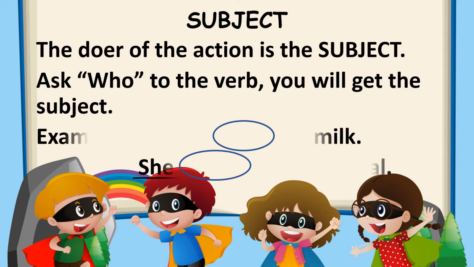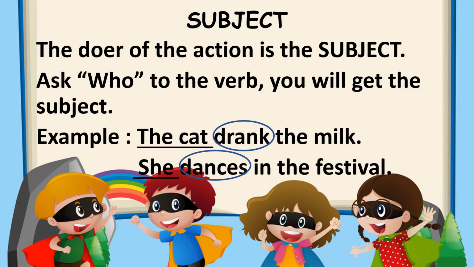For example, the cat drank the milk. The verb is drank. If you ask who drank, the cat, so the cat is the subject. Second example, she dances in the festival. Who dances? She. So she is the subject.